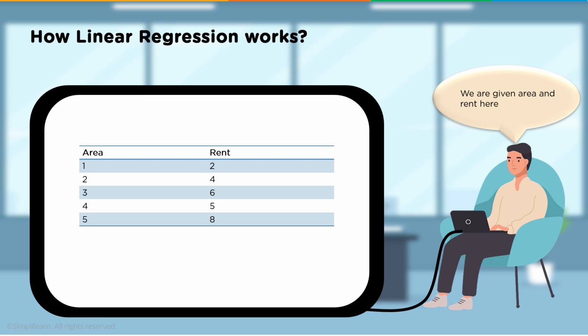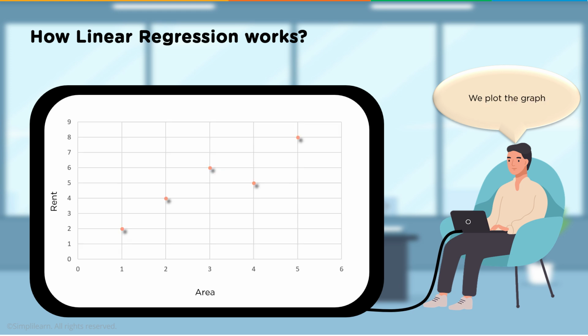So you can do linear regression with more variables, but we're just going to look at the area and then from that try to figure out what the rent should be. We plot the graph. And if you look at it here, you can see that the graph is kind of a linear pattern with a little dip in it. So the rent seems to be based on the area.